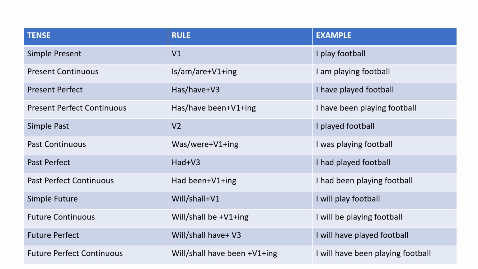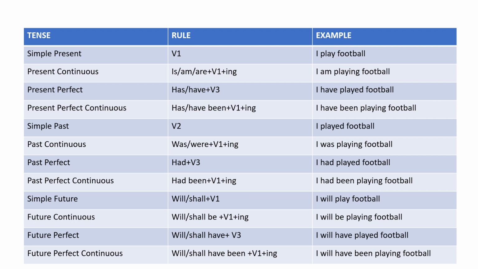Where is the similarity? Only the verb is in first form with ing, while in the perfect continuous we just have to use has and have been along with the verb first form in ing. So I have been playing football is an example for the present perfect continuous.